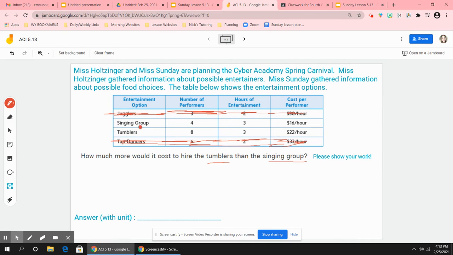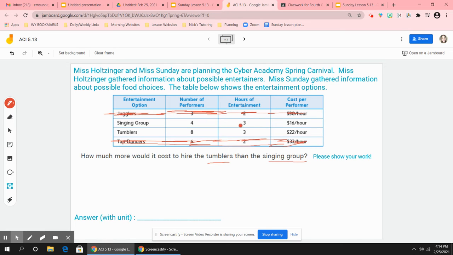So looking at the singing group and the tumblers, those are 2 of the entertainment options. Now, over here in this column, we see the number of performers. So that means there would be 4 people in the singing group and 8 people in the tumbling group. The hours of entertainment are telling us how long they would perform.